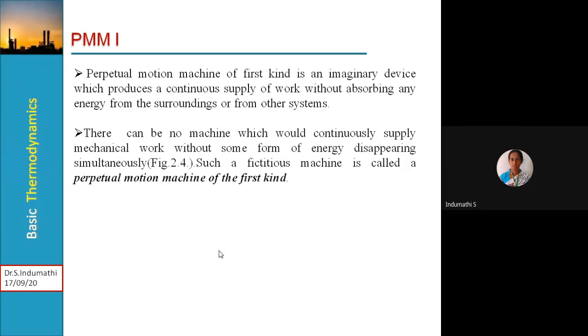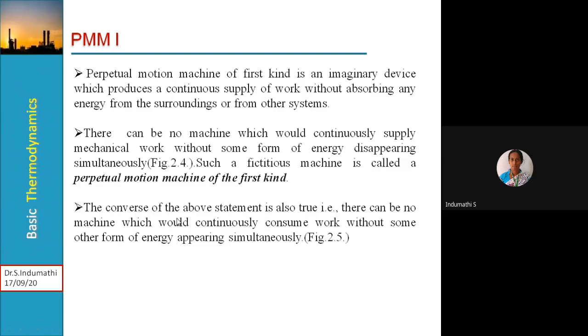There is no such machine which could continuously supply mechanical work without some form of energy disappearing simultaneously. Such a machine is called a fictitious machine, a perpetual motion machine of the first kind. The converse of the above statement is also true: there can be no machine which continuously consumes work without some other form of energy appearing simultaneously. So there are both statements.